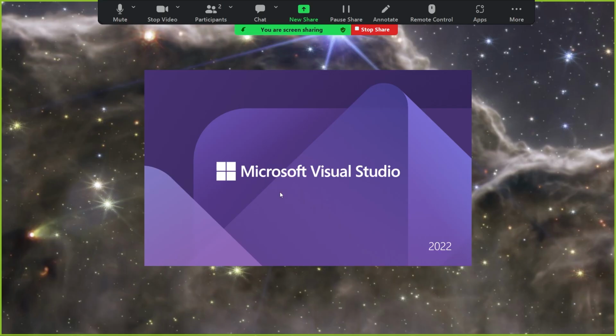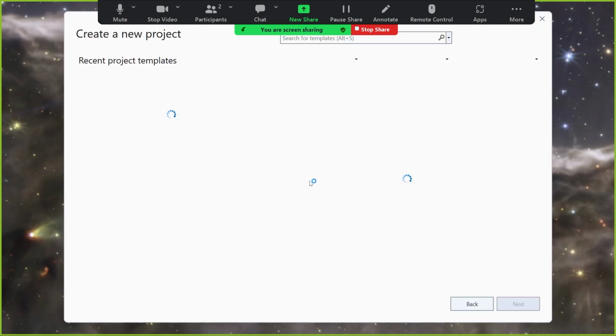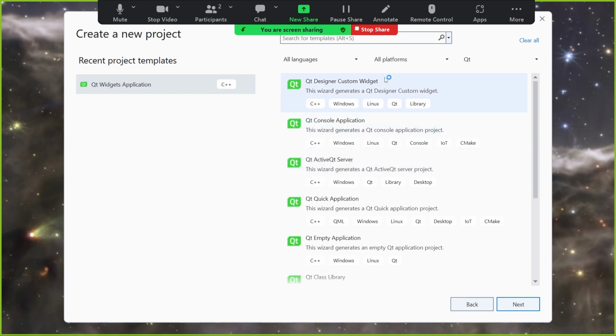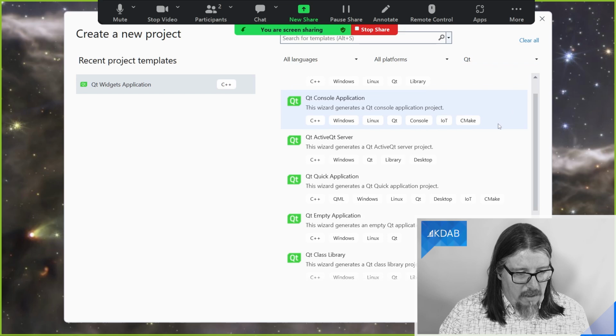I mean, you are developing your software in Windows, and then I need to do some extension or whatever on Linux, and Visual Studio project files isn't exactly working that well with my Qt Creator, if not at all, to be more specific. So if you open Visual Studio and decide to create a new project, you'll see I've already filtered it for Qt applications.